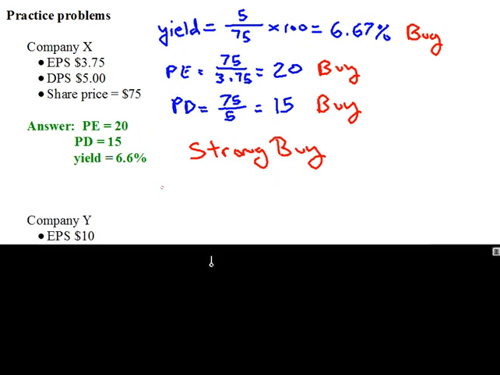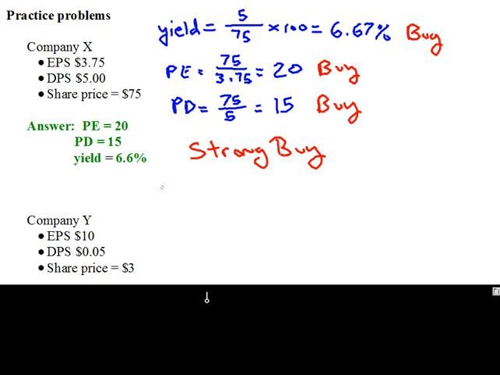Okay, let's do one more practice problem. This is company Y. Earnings per share is $10 a share. Dividends is only 5 cents per share, so they are reinvesting most of their money. They're not paying out a very high dividend relative to their earnings. And their share price is $3. So if you want to give it a pause, calculate your yield, P ratio, PD multiple, and then decide whether it's a buy or a sell. So pause and try that, and then I'll do it.